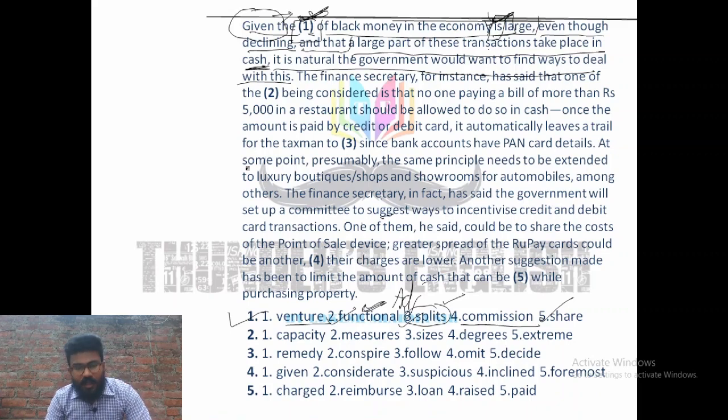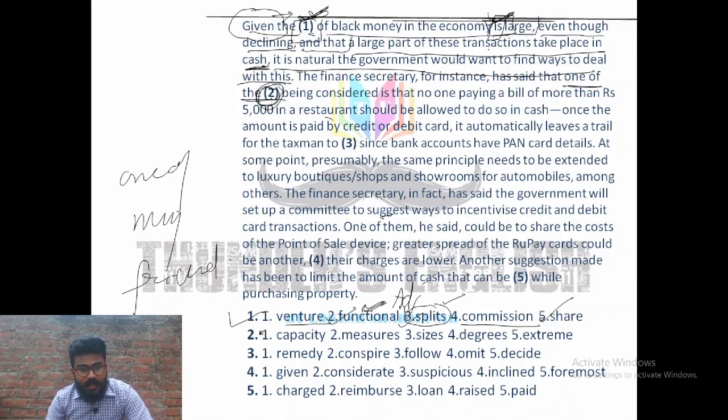Now look at this. If you write something like one of my friend, right? Can you imagine there would be a friend and you are going to choose one of them? One of one, it is not possible. You have to choose something from a group. So whatever will be filled in the second blank would be plural, because here we are using one of something. One of something means here something would be plural.